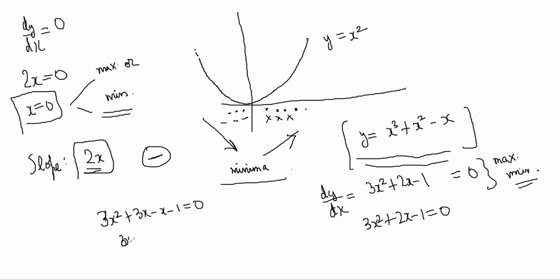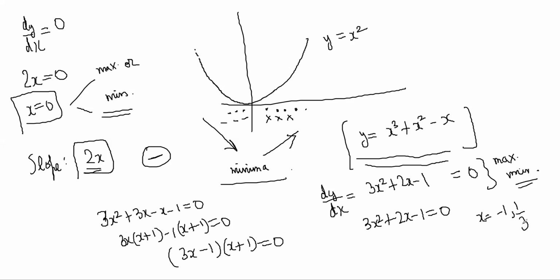So we get 3x, x plus 1 minus 1, x plus 1. So you get 3x minus 1 and x plus 1 is equal to 0, right? Therefore the candidate points that are coming for us are minus 1 and 1 by 3. Now our job is to decide whether maxima or minima can happen. At minus 1, what happens, for example? Is it a point of maxima or is it a point of minima?